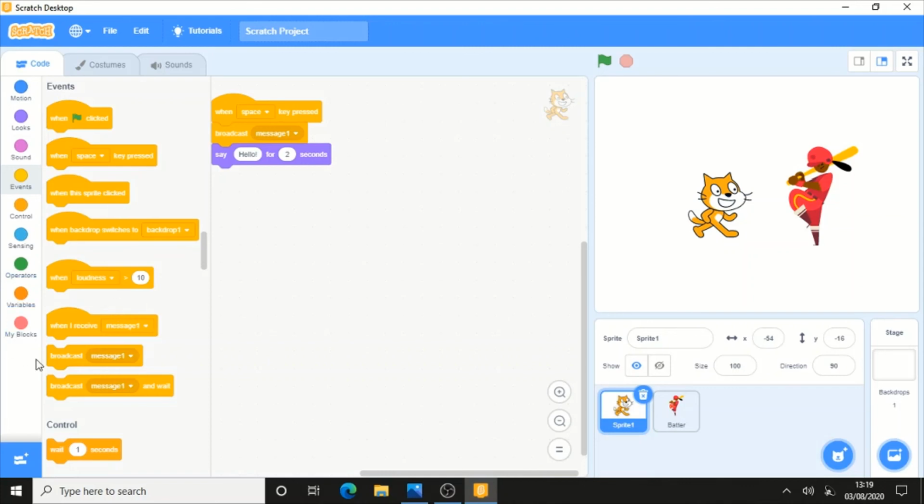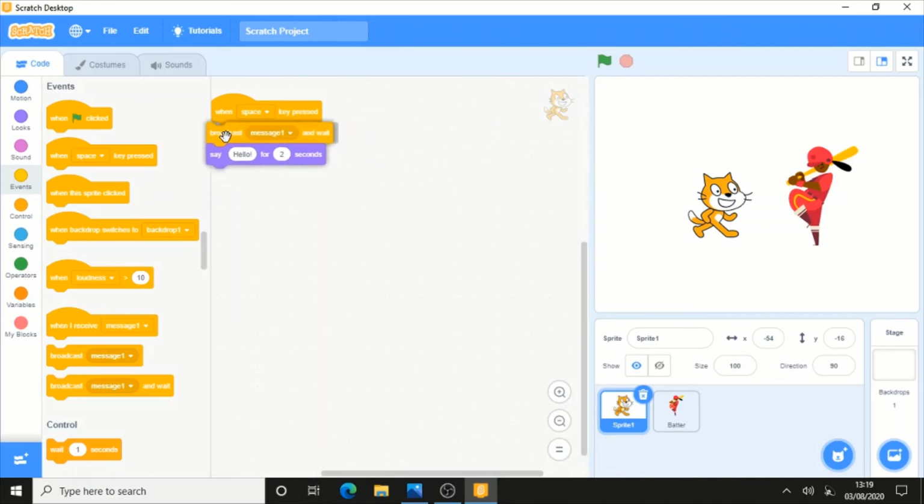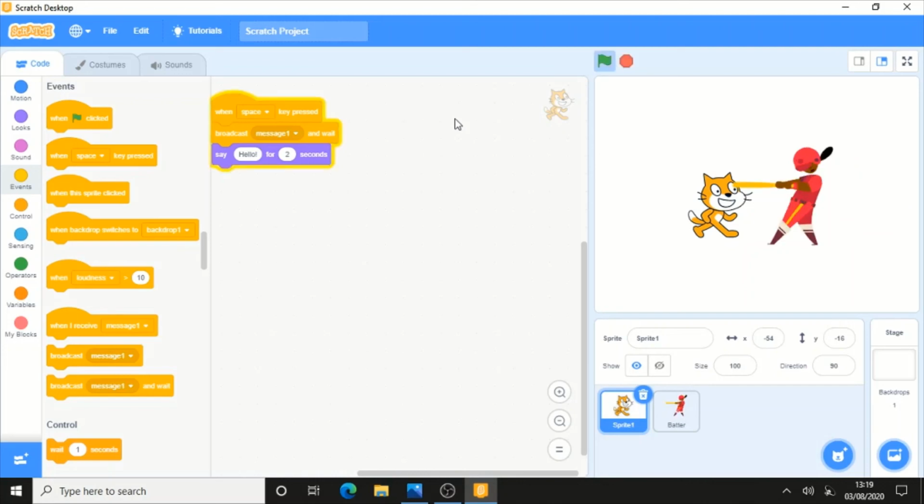So let's have a look at broadcast message and wait. Let's say broadcast message and wait there. Now see what happens when I press the space key. As you will see, the batter said hi first and then the sprite said hello.